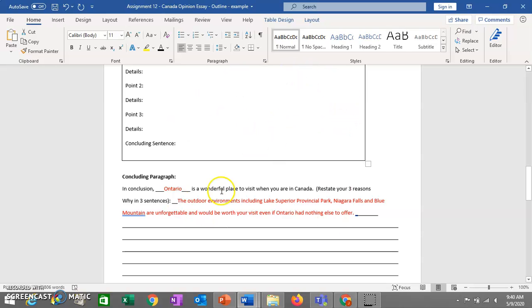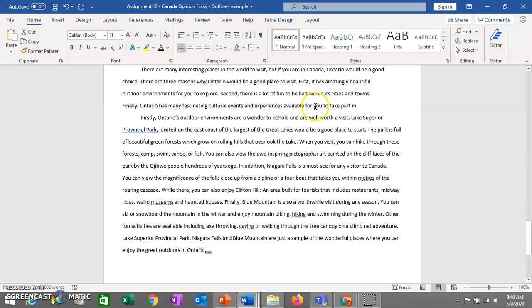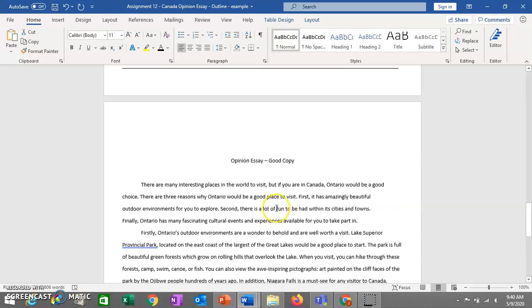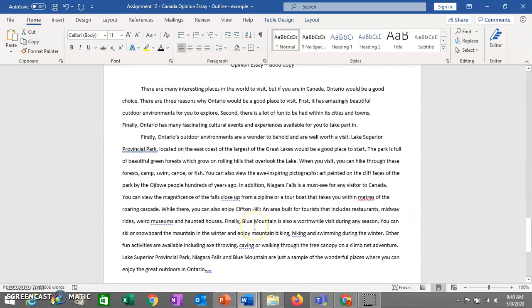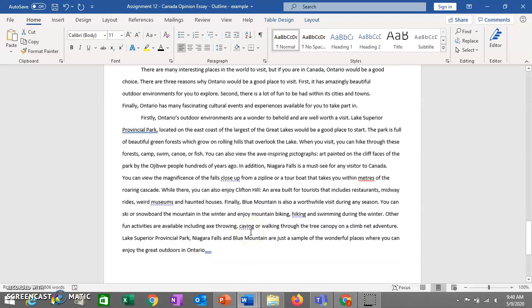And then you're going to take all this and turn it into an actual essay written in paragraph form. Again, I've only completed the first two paragraphs here because that's all I completed on my outline. You can see that it's not much different. A lot of what I have in here is almost identical to my opinion essay outline, but I have added a couple of things here and there.